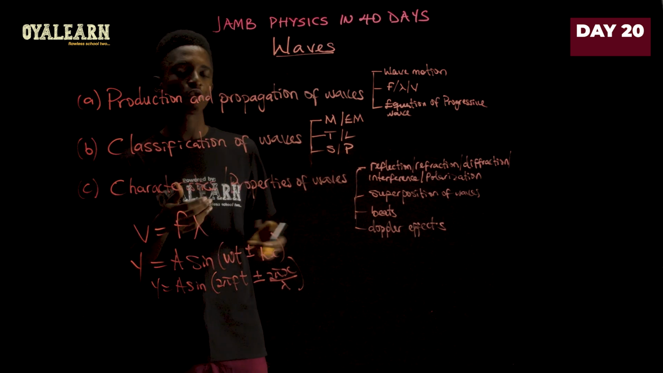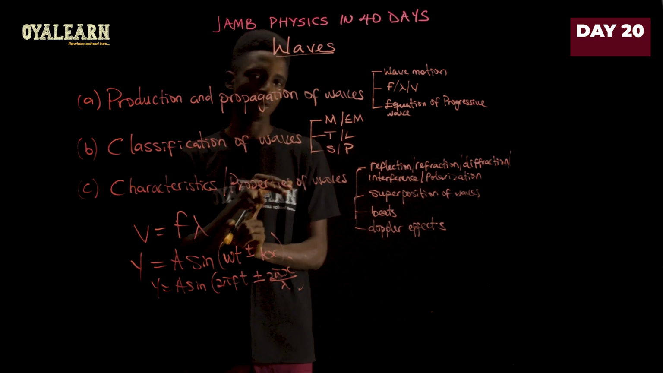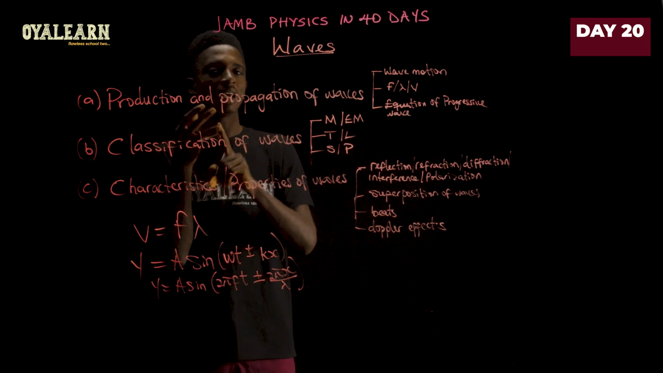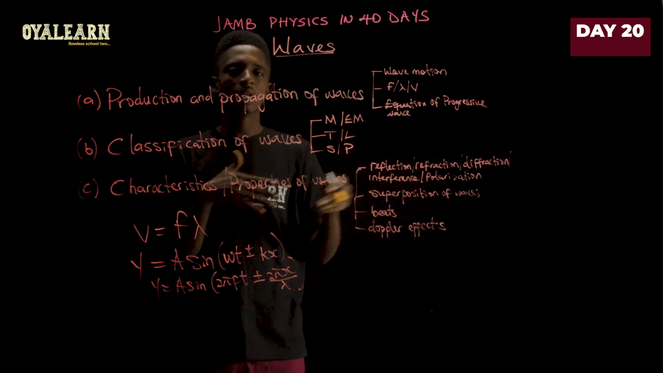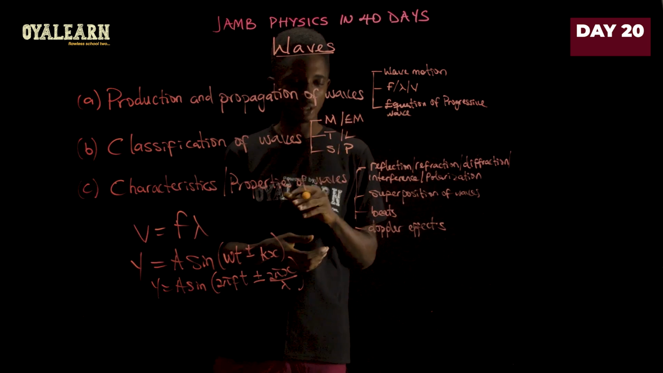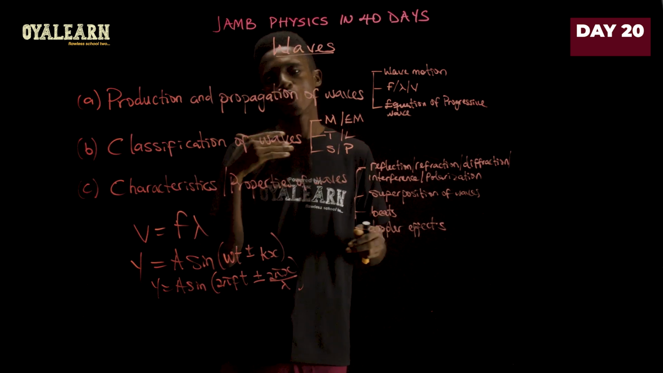Beyond that, you should also be able to tell what we know as stationary wave and progressive wave. The difference there is that for a stationary wave, energy is not transferred from point to point, but a progressive wave transfers energy from one point to the other. Now, that's the case for classification of wave.